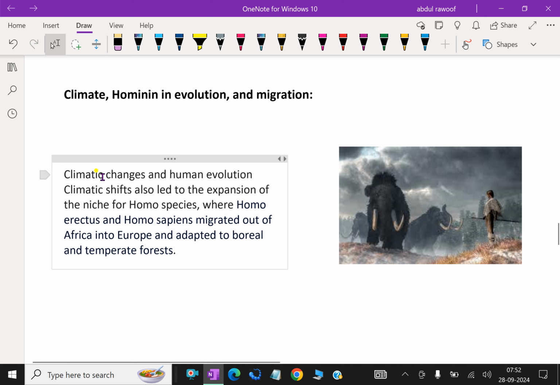Regarding climatic changes and human evolution, climatic shifts also led to expansion of the niche for Homo species, where Homo erectus and Homo sapiens migrated out of Africa into Europe and adapted to boreal and temperate forests.